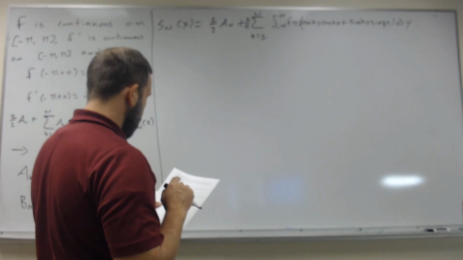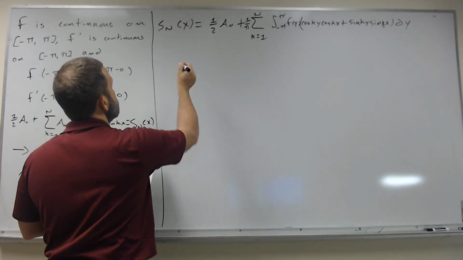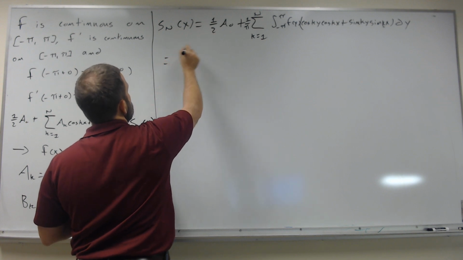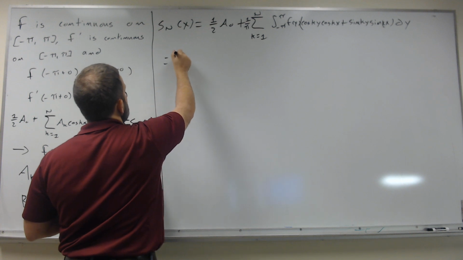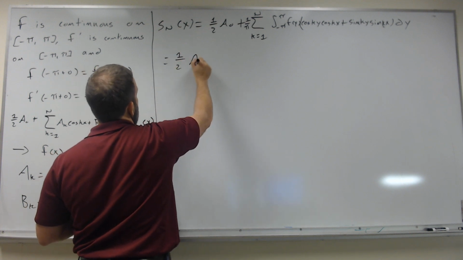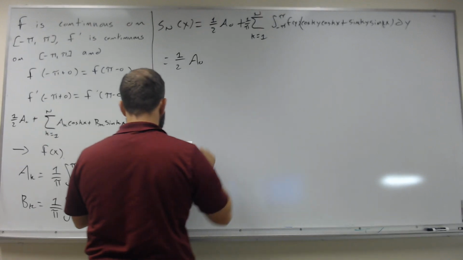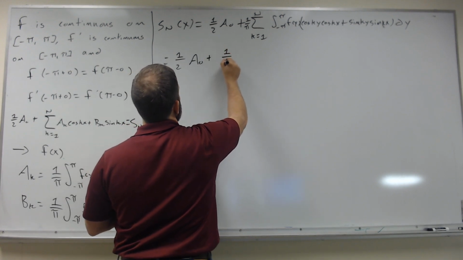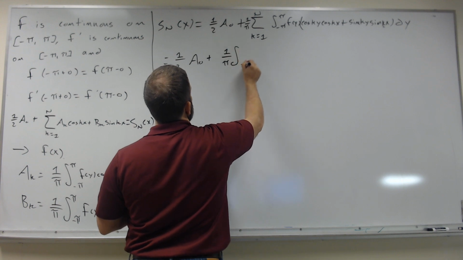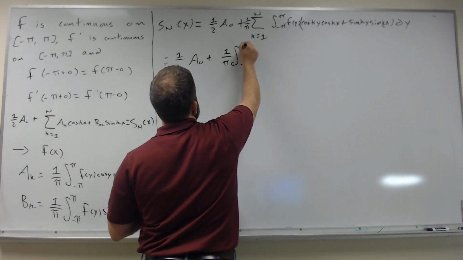So now what's going to happen here? I want to get this all into one integral. So this is 1/2 a_0. I'm going to interchange this integral, and this is going to be plus 1 over pi times the integral from minus pi to pi.